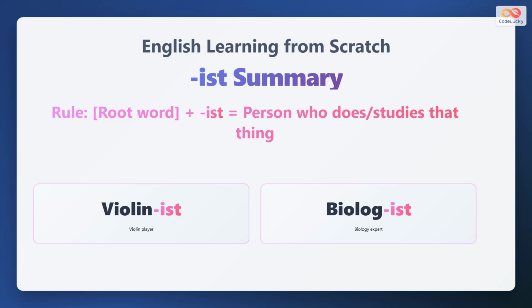The simple rule: root word plus ist equals person who does or studies that thing. Violinist is violin player. Biologist is biology expert. Now you understand the ist suffix pattern and can recognize these words everywhere in English.